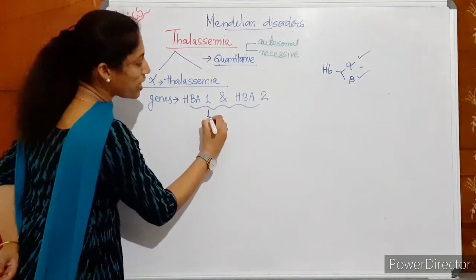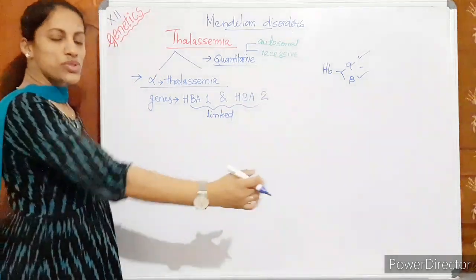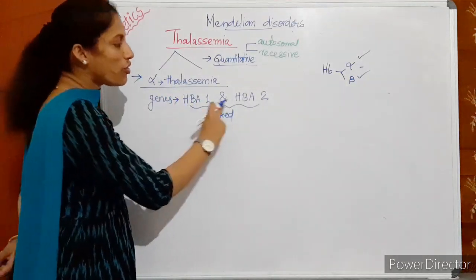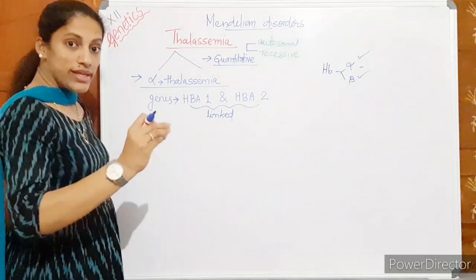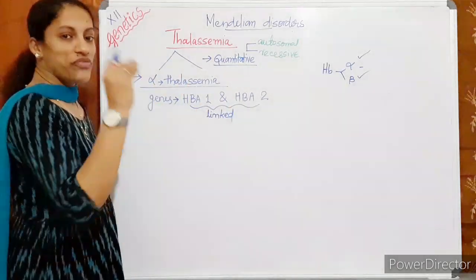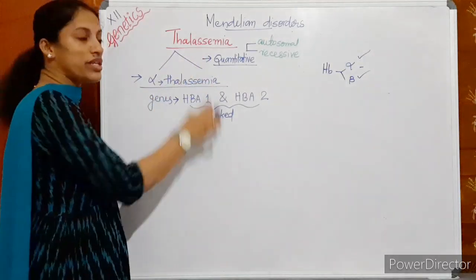These two are linked genes. If one is mutated, there is a chance to affect the other one also. That means 4 alleles are there to be affected. Two genes means 4 alleles. If the mutation is there in all 4 alleles, this disease becomes very severe.